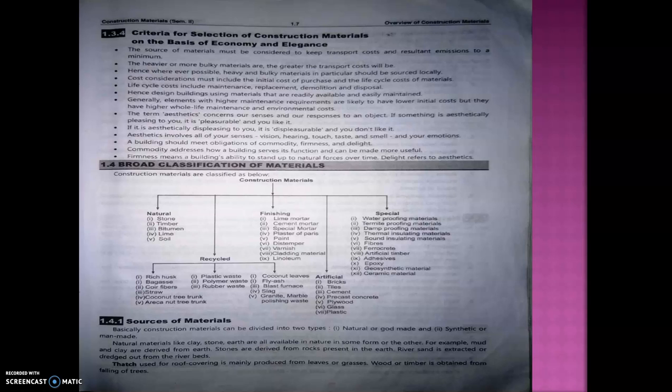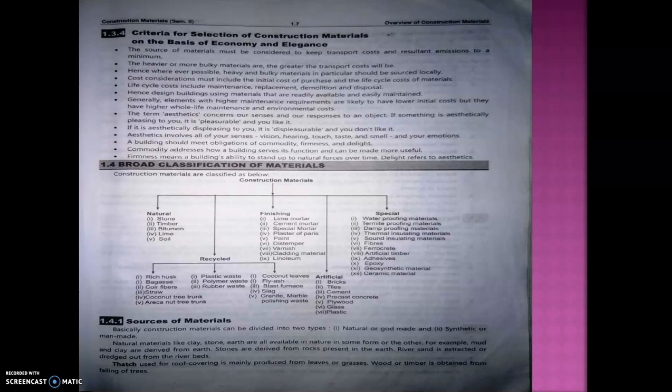Okay, so elegance is nothing but the appearance. The material should have a good appearance. So while selecting a material we can check whether it gives a good appearance or good elegance. Some of the interior decoration works include appearance or elegance. So during that we can select the material which gives a good appearance. Okay, the source of material must be considered to keep transportation cost and resultant emission to the minimum.